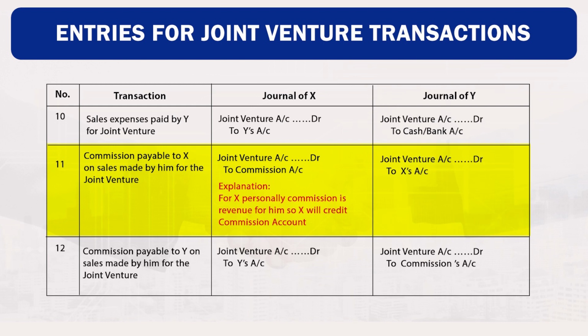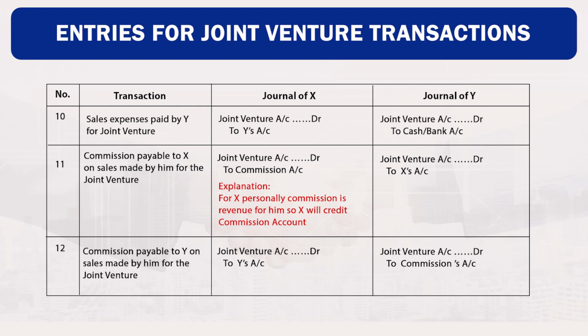Transaction number 11. Commission payable to X on sales made by him for the joint venture. Joint venture account debit to commission account. In the book of Y, joint venture account debit to X account. In the book of X, explanation is like this. For X personally, commission is revenue for him. So, X will credit the commission account.